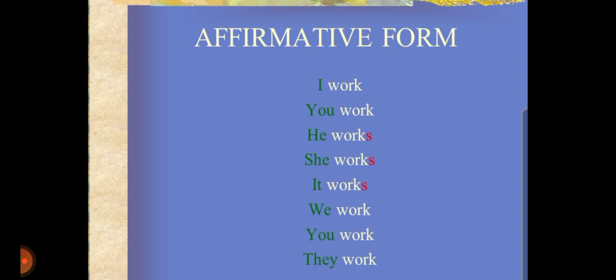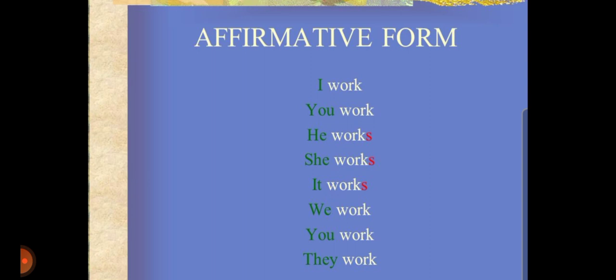do not use s. So words like I, we, you, they, all plural subjects. With all plural subjects we use the root form of the verb. For example, I work. The work is the root form. You work, you is plural, and we are saying you work. But with he, she, it, or with all singular subjects, we use the root form of the verb plus s or es.